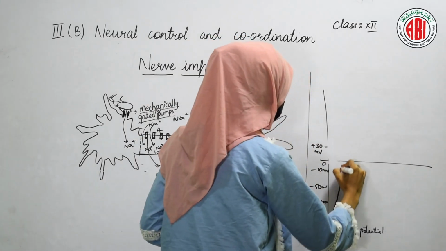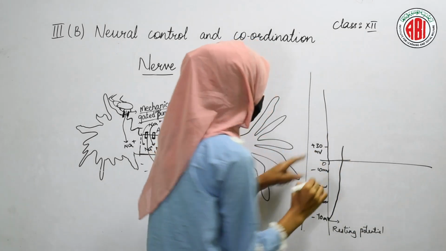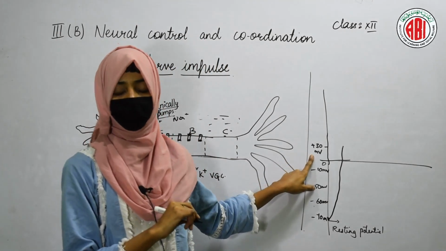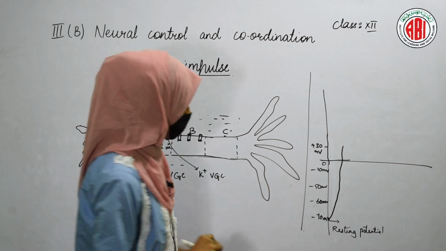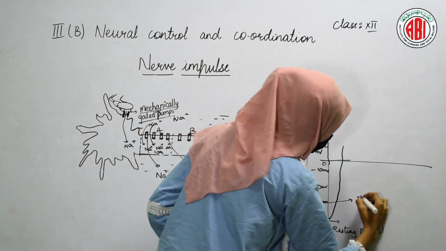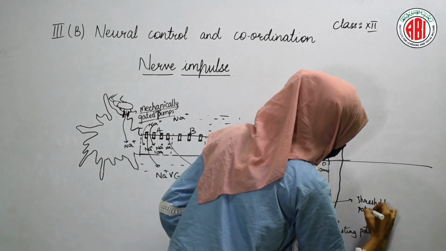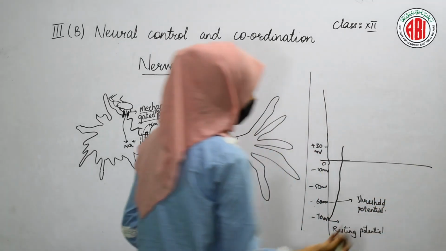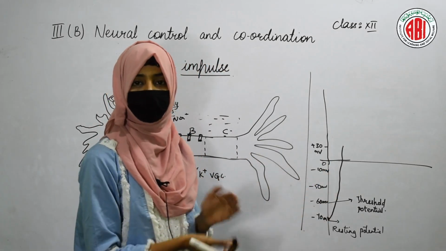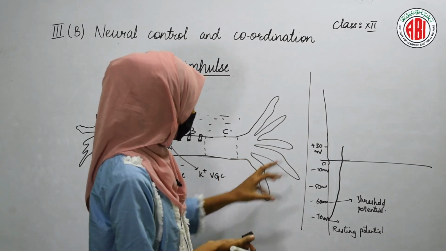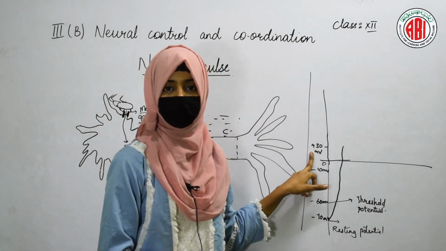Then you can see that it rises up and shows a potential of plus 30 mV. This is your resting potential. When it reaches minus 60 mV, this potential is termed the threshold potential. Then depolarization occurs. That means the entry of sodium ions into the cell occurs, due to which the potential becomes plus 30 mV.